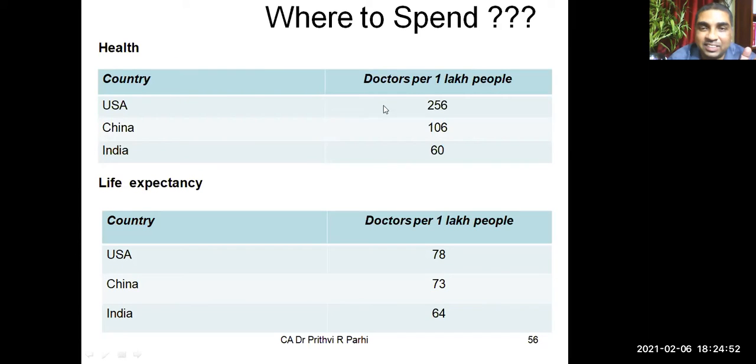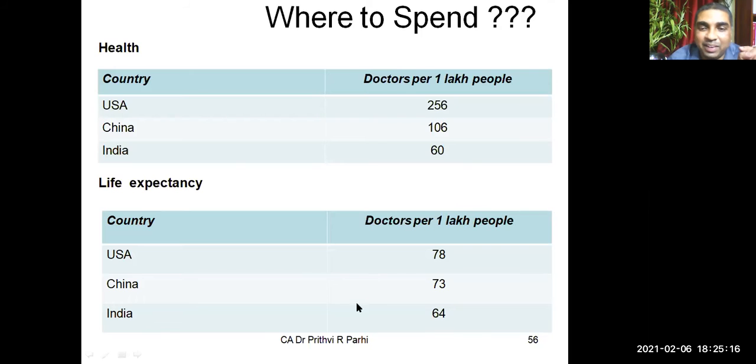Now look at the health sector. This shows the number of doctors per 1 lakh people. In the US, this is of course historical data, a little old, but still it gives us some idea. So 250 doctors per 1 lakh people. China, how much? 106. In India, only 67. This gives us one more thought on where we need to spend money.